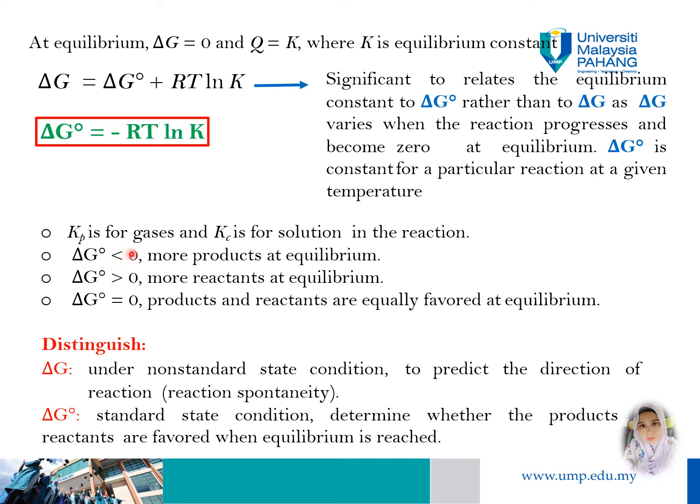When delta G is less than 0, more products appear at equilibrium. When delta G is more than 0, more reactants are present at equilibrium. When delta G is equal to 0, products and reactants are equally favored at equilibrium. Delta G measures the Gibbs energy under non-standard state conditions, which is used to predict the direction of the reaction, whether spontaneous or non-spontaneous. Delta G naught measures the Gibbs energy under standard state conditions, and can be used to determine whether the products or reactants are favored when equilibrium is reached.